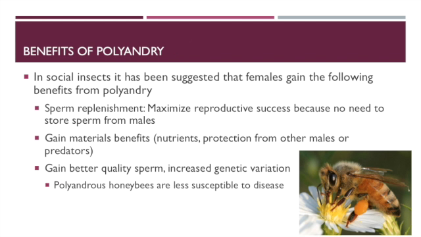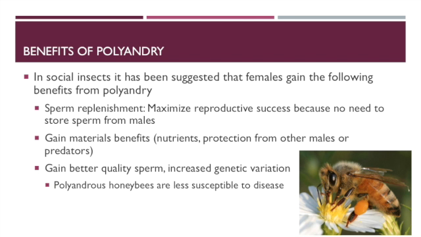Now, what about polyandry? So there's not been as much research into polyandry, and I kind of briefly referred to this last time, that we just haven't paid as much attention to it until more recently. It's more common in social insects, so we'll look at some examples in social insects like honeybees. So there are three suggestions for why it might happen. One is that when females mate with multiple males, they can store sperm, and we'll talk about why that is important in just a second.